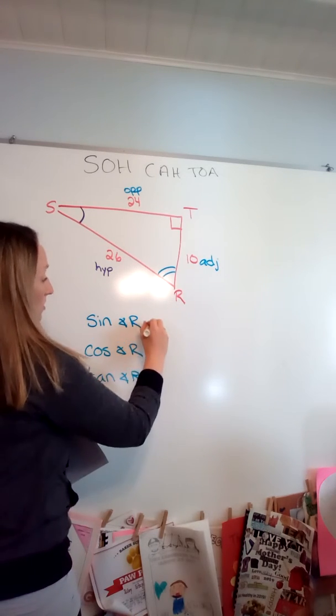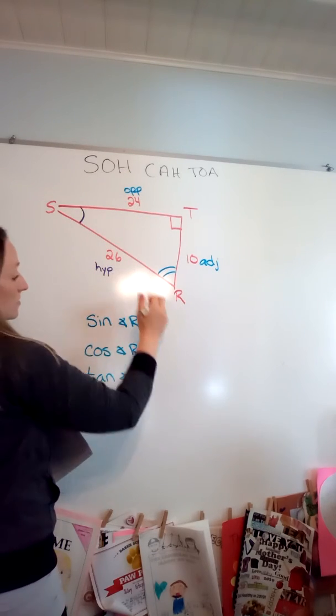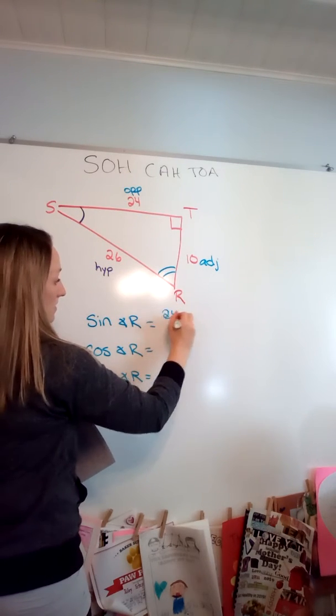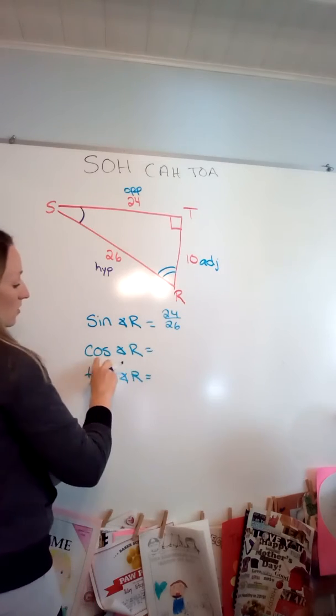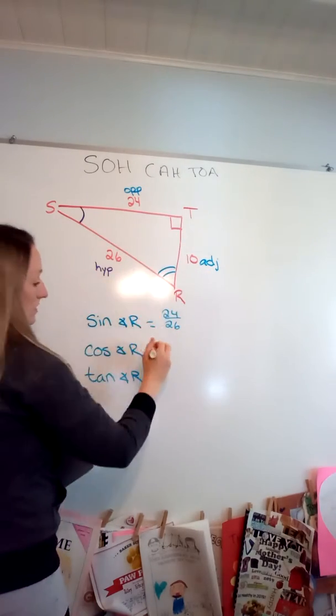Okay? So sine, opposite over hypotenuse. So opposite over hypotenuse, 24 over 26. Then cosine of R. So cosine is adjacent over hypotenuse, 10 over 26.